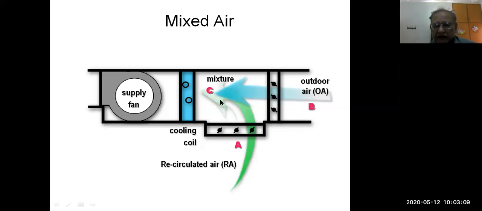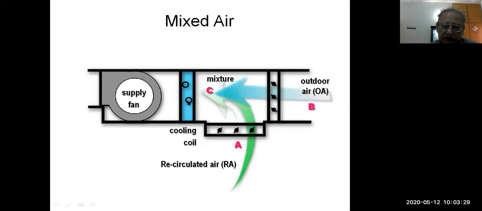Outdoor air is always taken not more than 20 to 25%. So when it is mixed with 75 or 80% of return air, we get state C. This is called C. This C is the mixing point, and this mixture goes onto the coil.